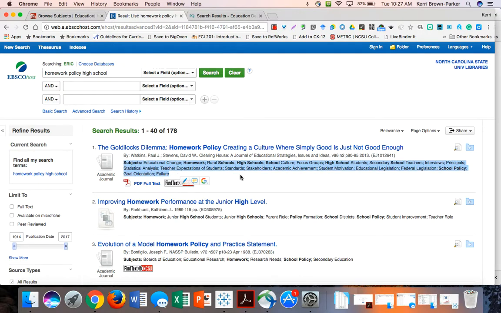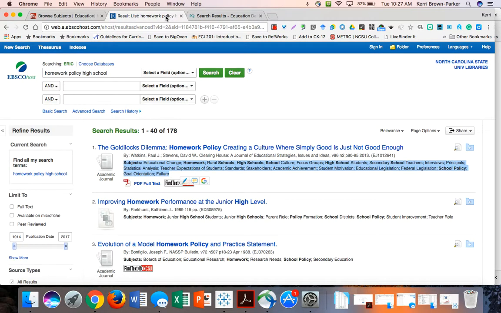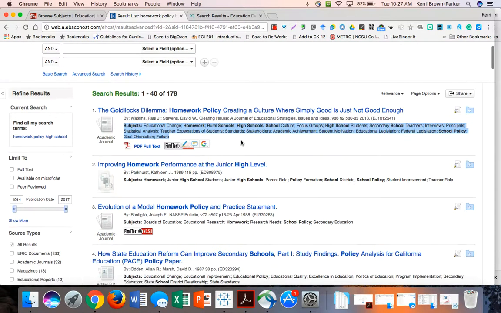You may find that helpful, or you may prefer to do a full text search. Again, both ways have great resources. If I'm searching specifically in ERIC and I've decided that this is the one I like, one of the things I may want to really pay attention to is this subject list, so that I can use some of these exact terms later when I'm searching for more articles.